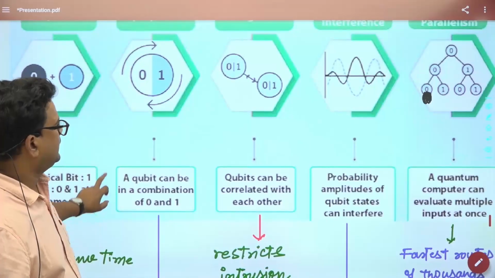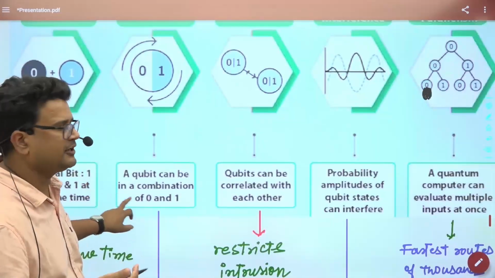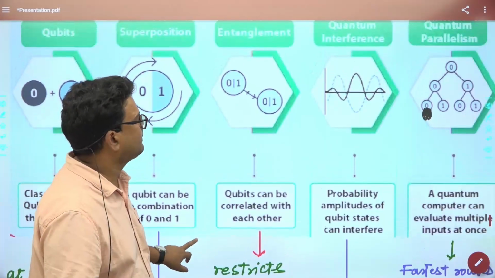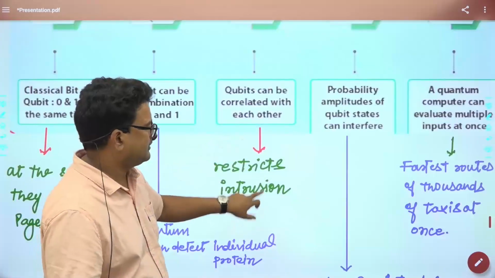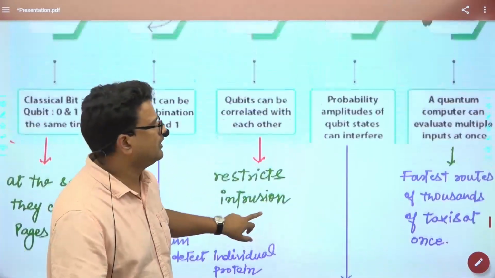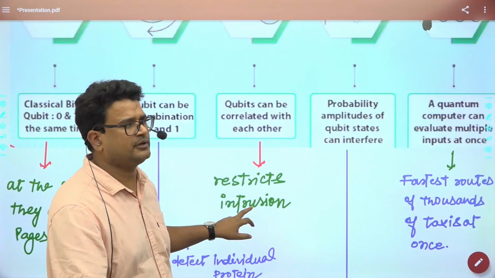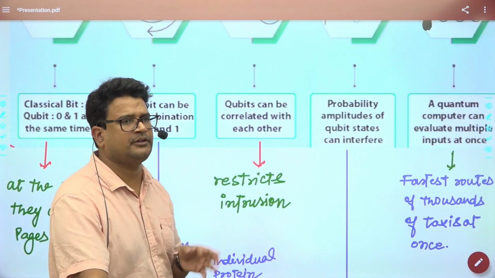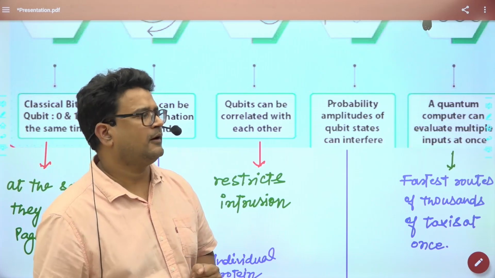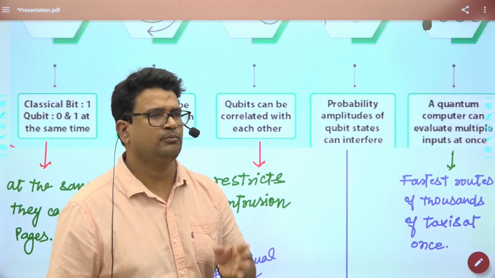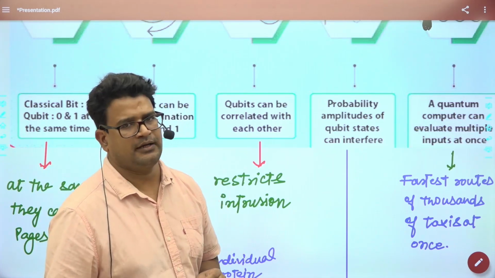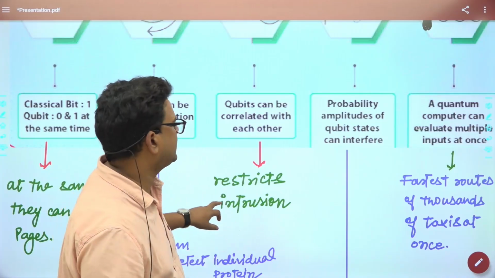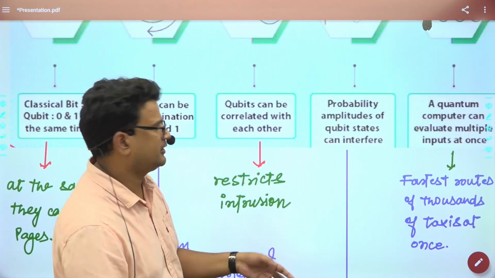Here entanglement, I have already explained with the quantum key distribution. Quantum interference, I already told you about the constructive and destructive interference. When constructive interference is there, signals will be boosted. When destructive interference is there, signal will be cancelled out, and hence more precision in the MRI or any scanning technology can be achieved with the help of the quantum computer.